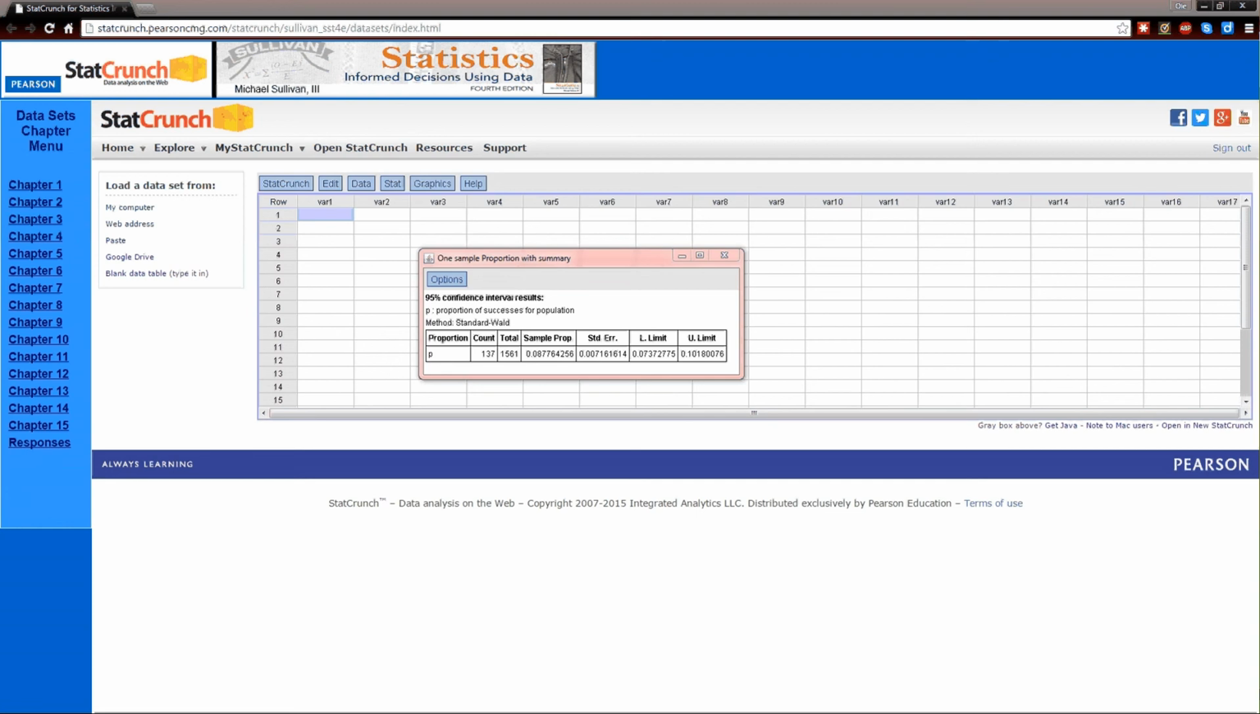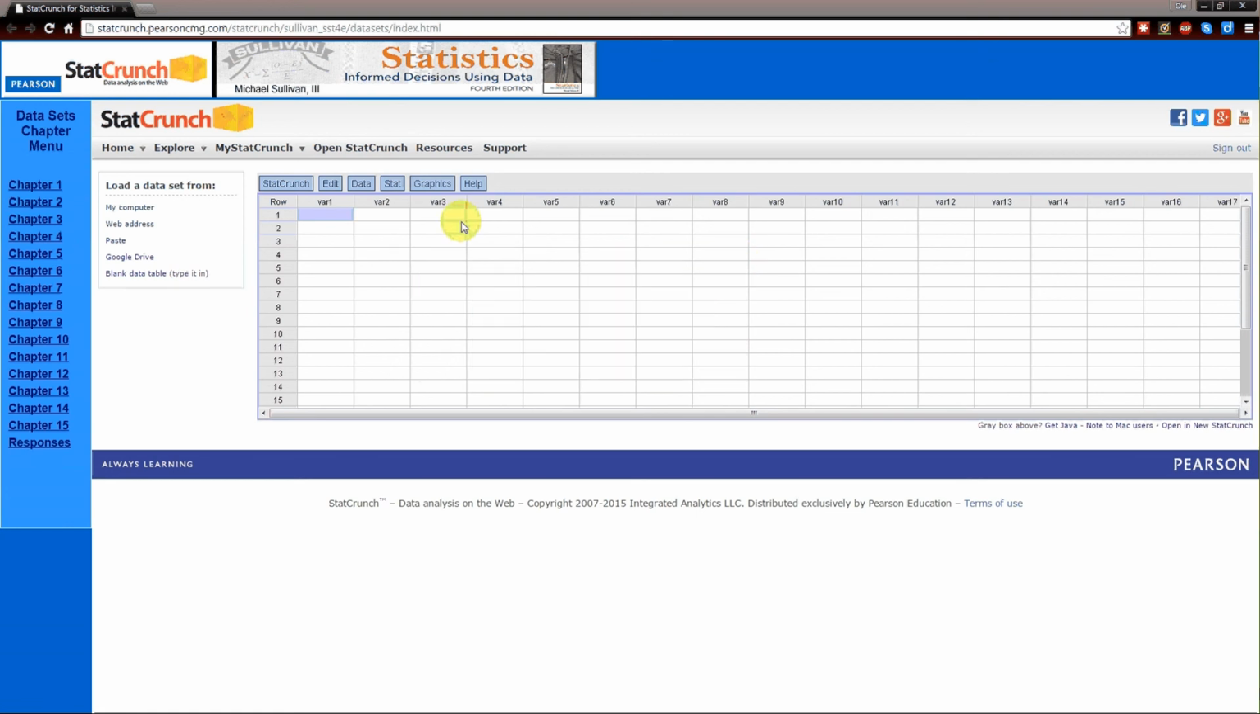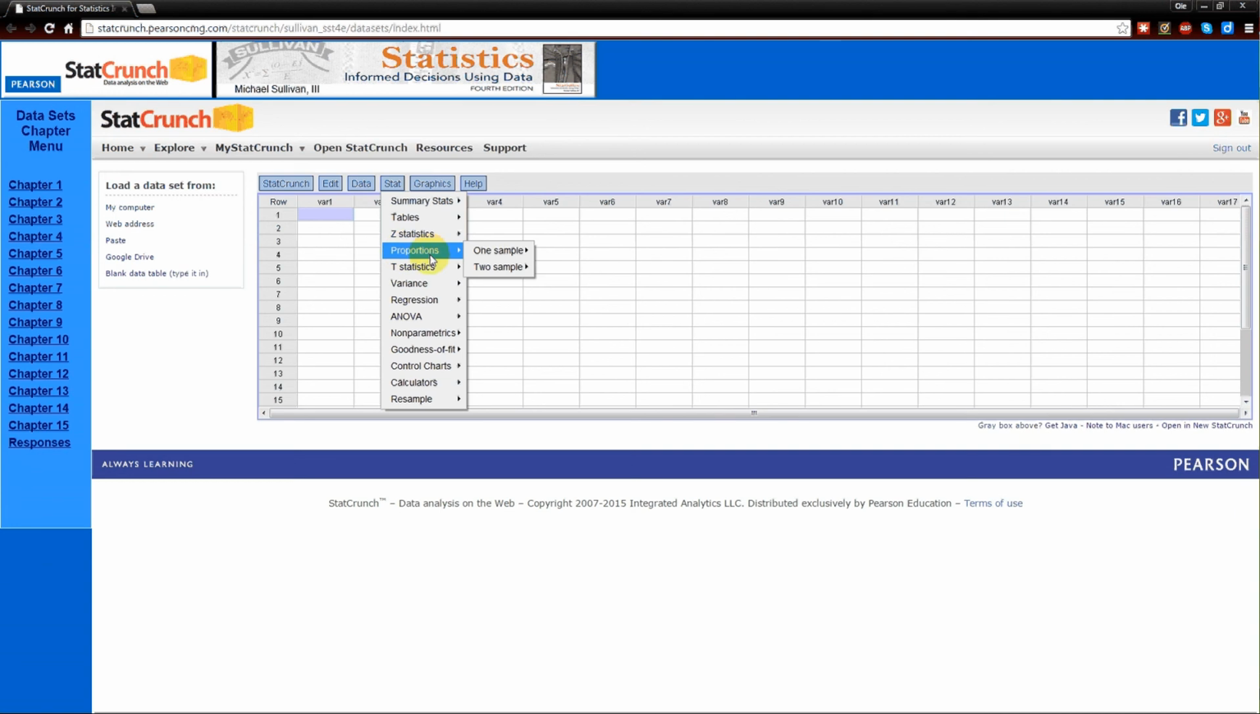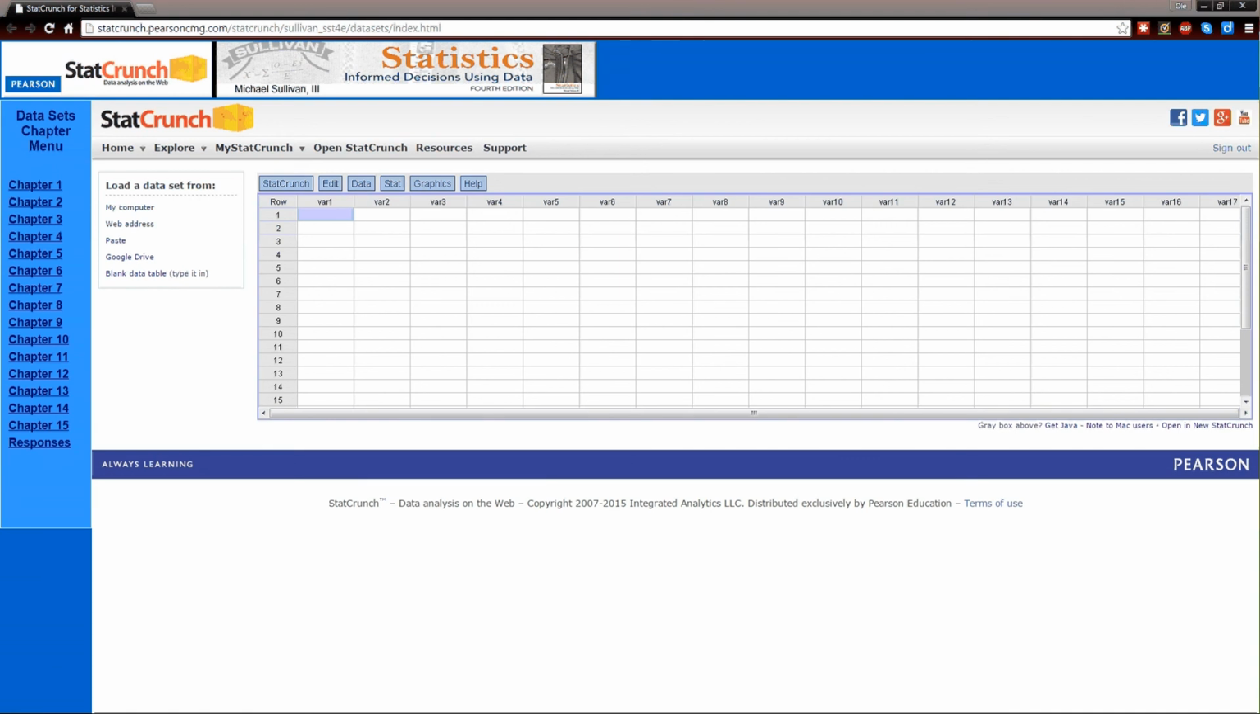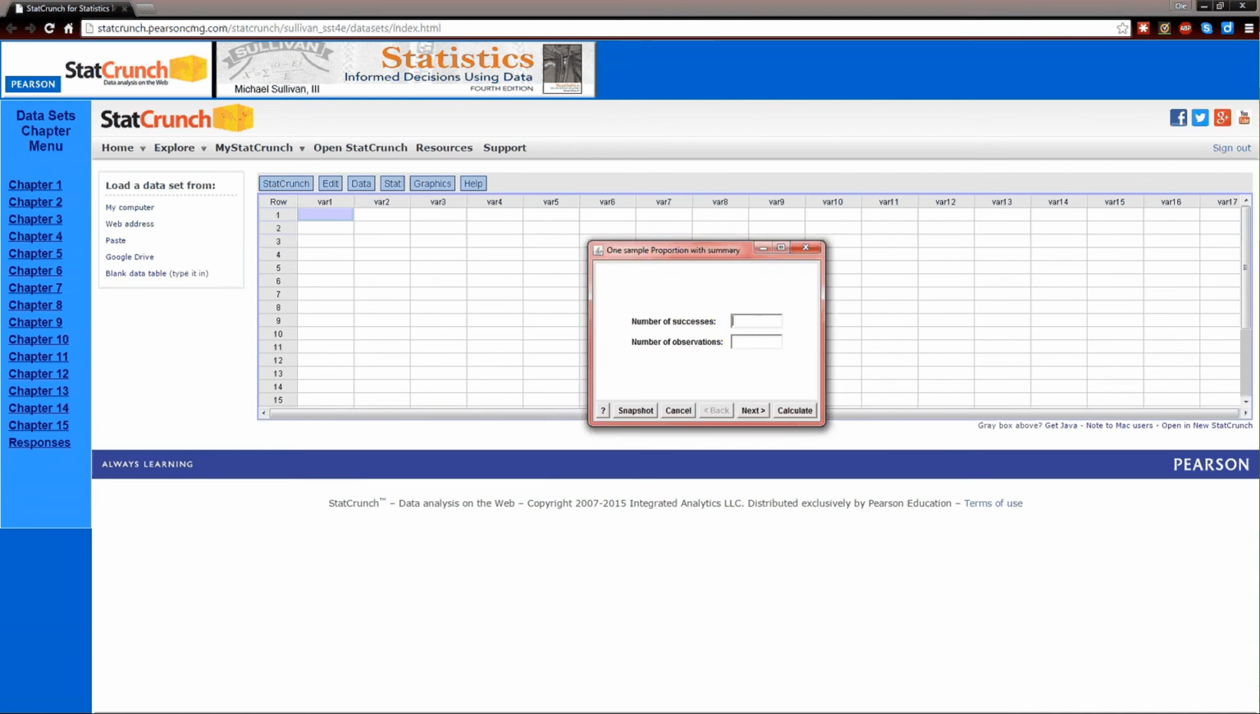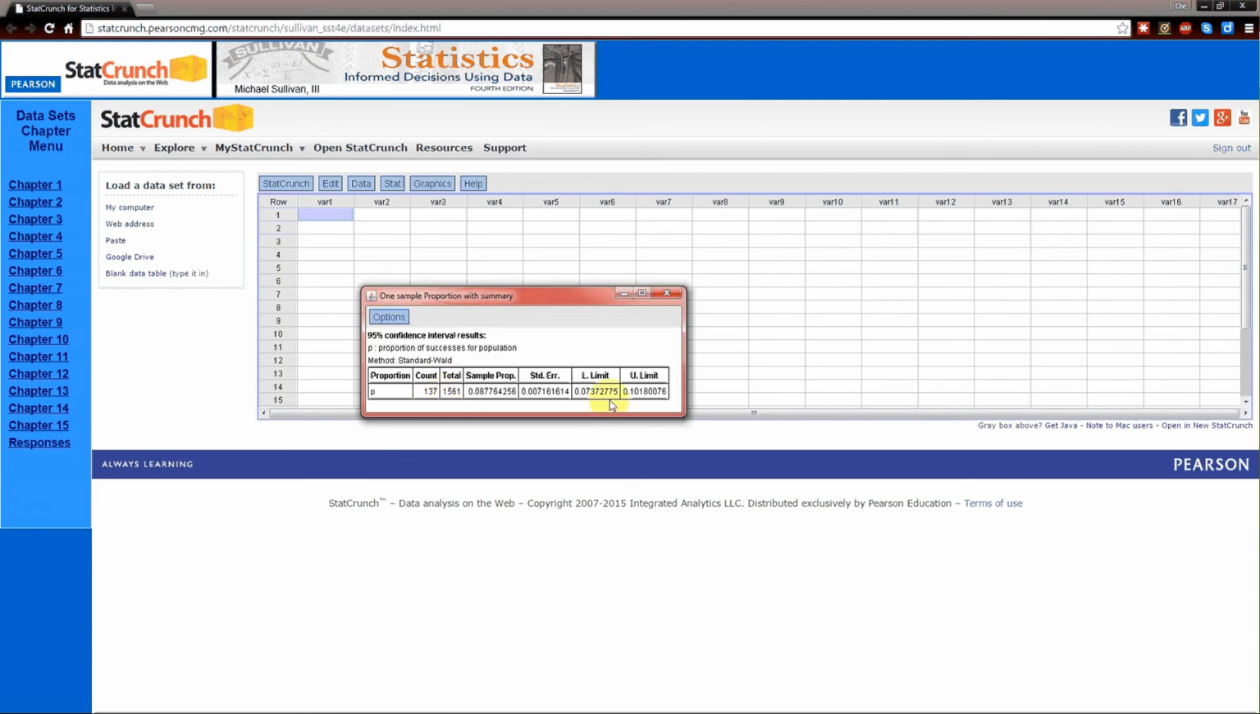And really that's all you have to do. Remember, it's stat, proportions, one sample, 2 sample will be in a couple weeks, with summary. Number of successes is the number of cars that were speeding, it's 137. Total, which is the number of cars I measured, 1561. Next. Confidence interval, 95%. If we want a 90%, we'll just change that to 0.90. But let's leave it at a 95%. Standard method, calculate, and then the pop-up with the answer.